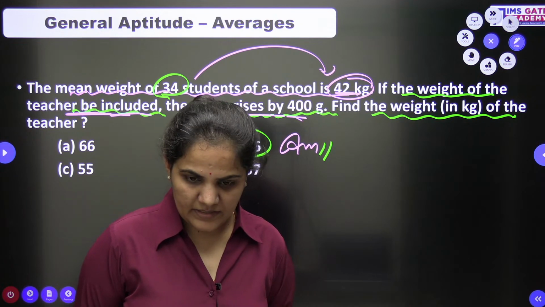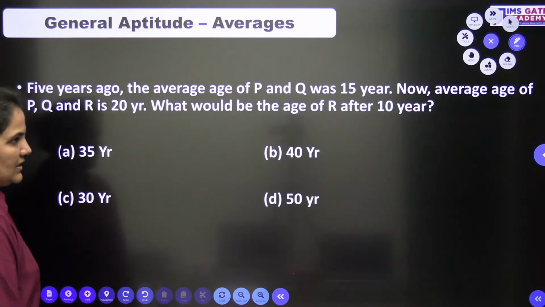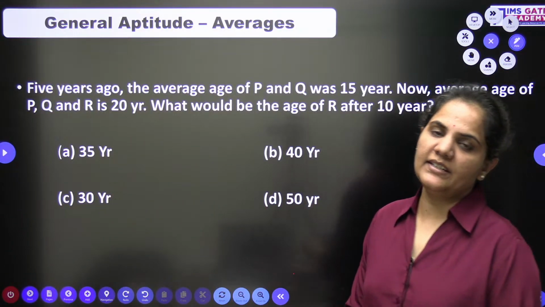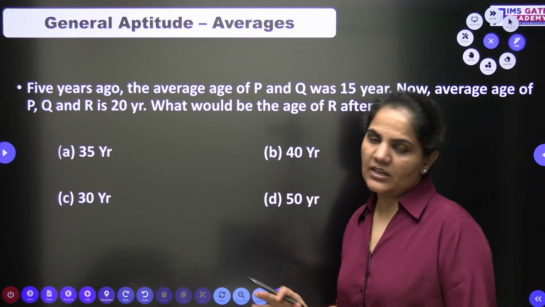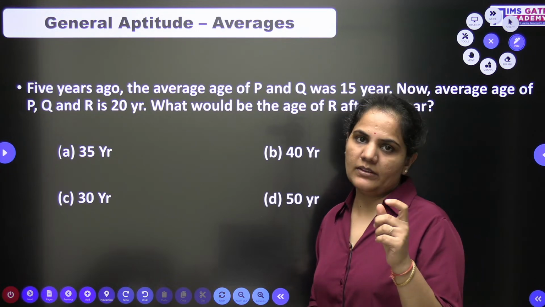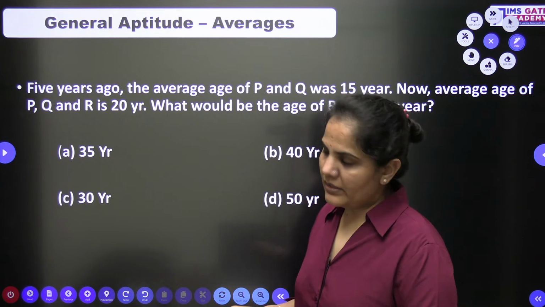Now, clear? I hope this is clear, everyone. Let's go with one last question. A good question. Okay, tomorrow again we will meet at 9:30. So this is the last question. I will just end the session here. But from tomorrow again we will have a discussion on a few more questions of average and the new topic also. So let's go with the question.